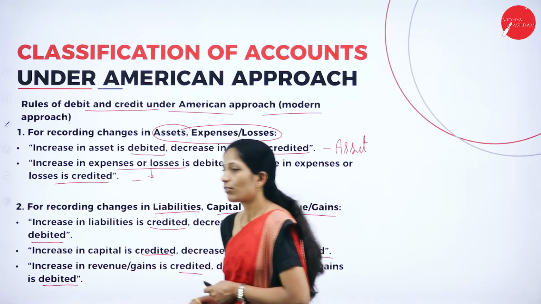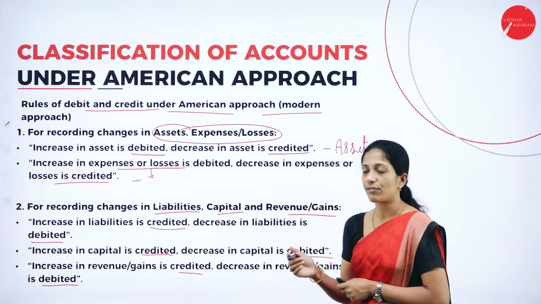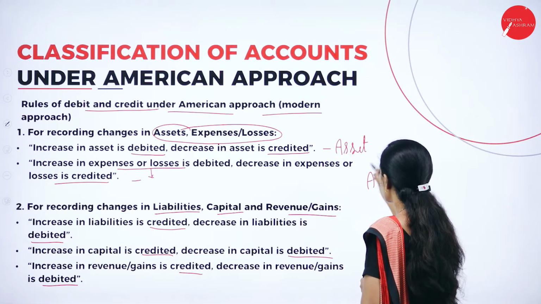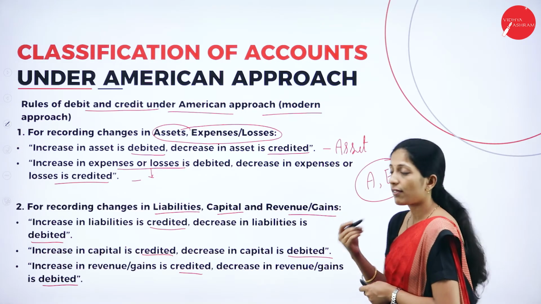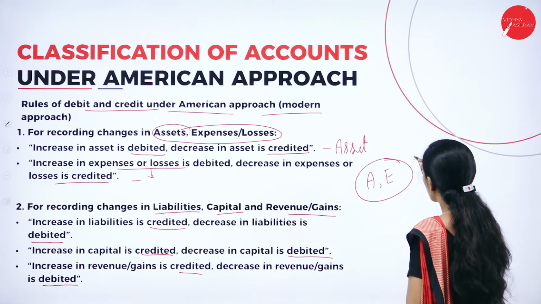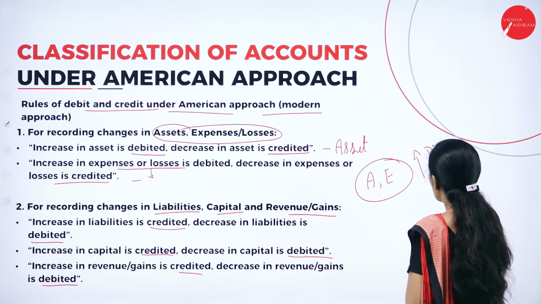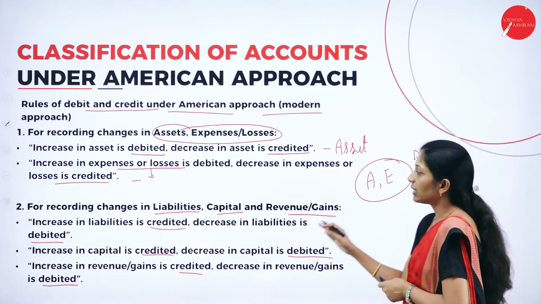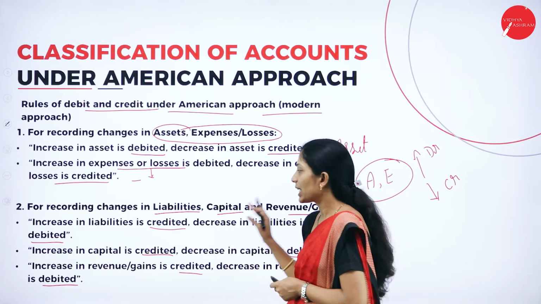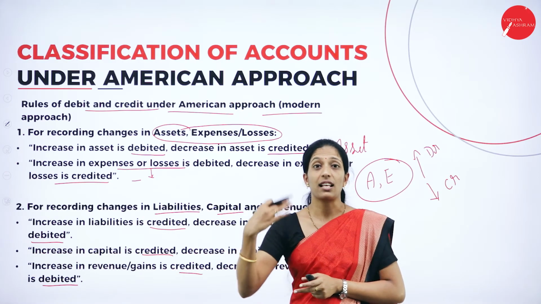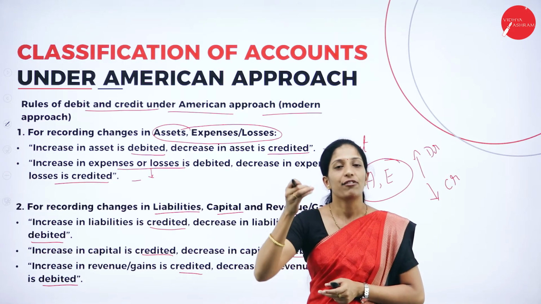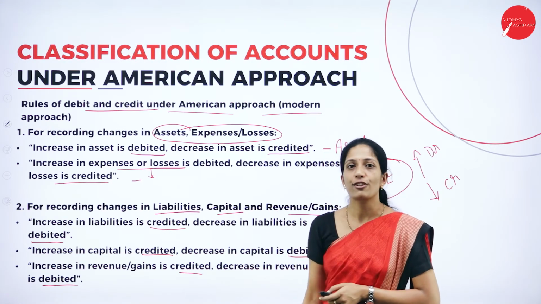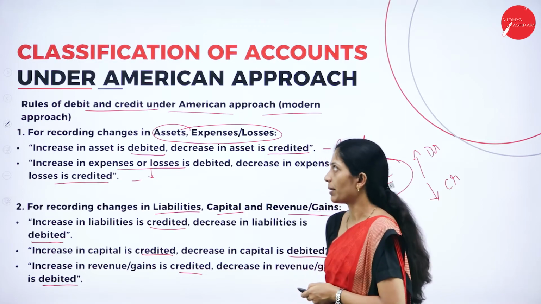So for easy remembrance, just remember A and E, that is assets and expenses. If assets and expenses have increased, we have to debit. If assets and expenses have decreased, we have to credit. Other than that, all the liability, capital as well as revenue or gain, if it has increased, we have to credit. If it has decreased, we have to debit. So these are the golden rules under the American system.